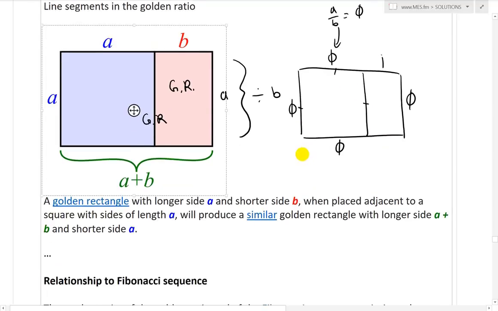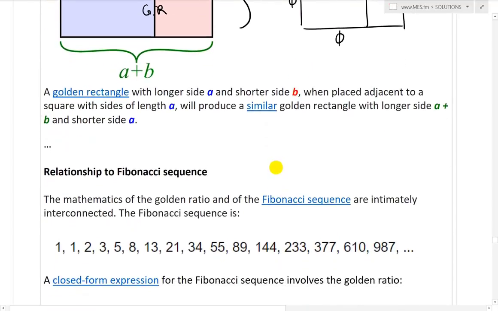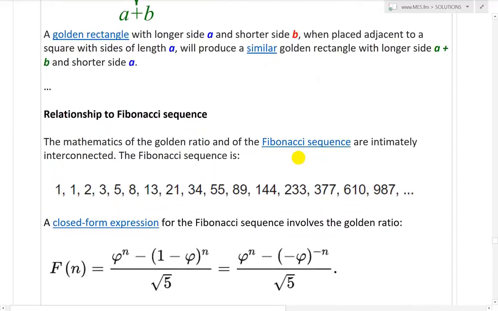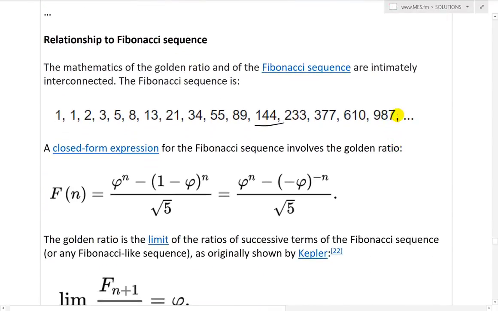They're fascinating stuff. So going further, now the relationship to the Fibonacci sequence. The mathematics of the golden ratio and the Fibonacci sequence are intimately interconnected. The Fibonacci sequence is 1, 1, 2, 3, 5, 8, 13, 21, 34, 55, 89, 144, 233, 377, 610, 987.